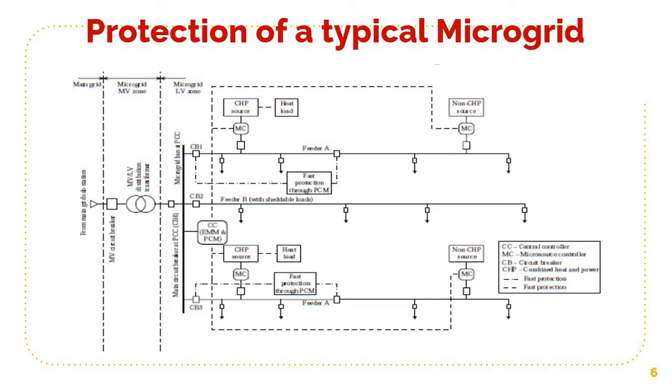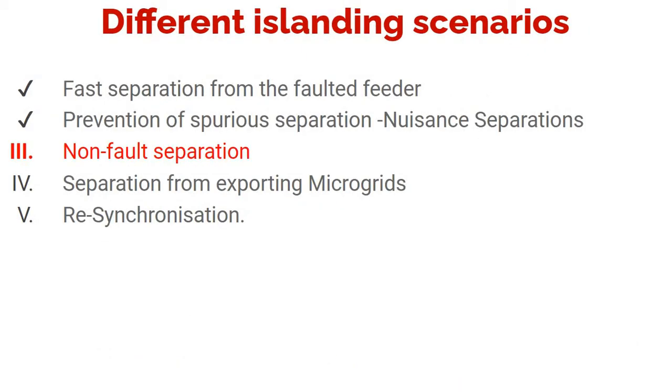And this is a line diagram which you have seen, 3 feeders. Feeder 1 having CB1, feeder 2 having CB2, feeder 3 having CB3, and CB4 to connect and disconnect the utility from the microgrid. So we had already seen fast separation from the faulted feeder and prevention of spurious separation or nuisance separations.